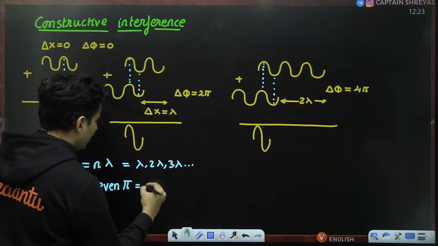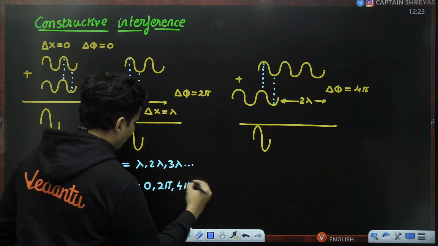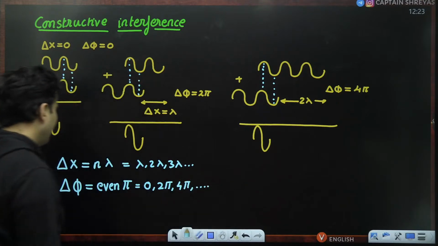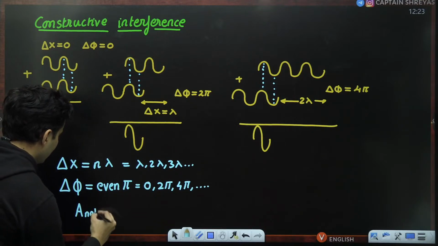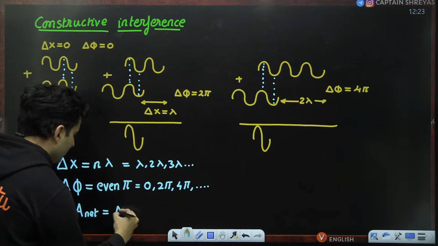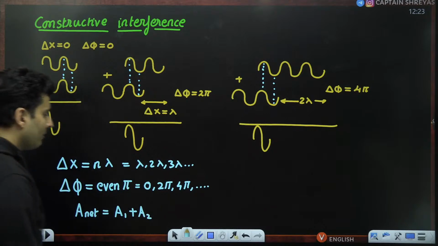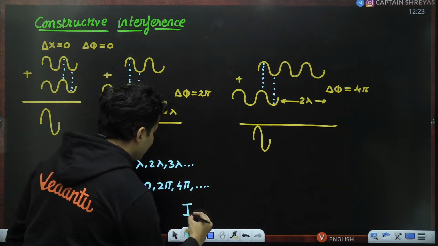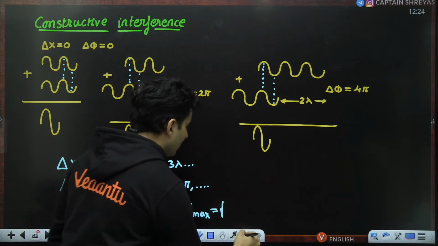This can be 0, this can be 2 pi, this can be 4 pi, 6 pi, like that. And the net amplitude in such cases is just the first amplitude plus the next amplitude. Whereas if you talk about the intensity, that will be also maximum,